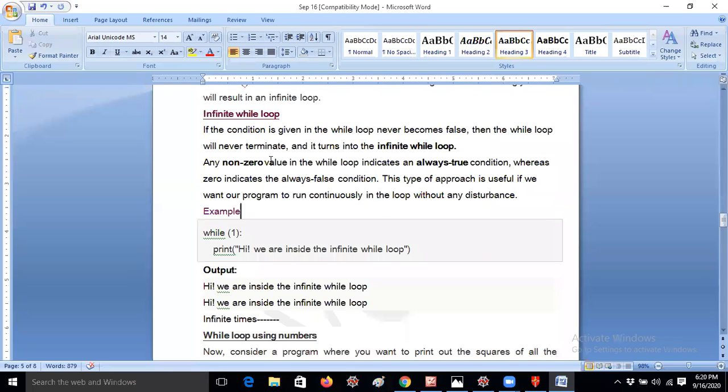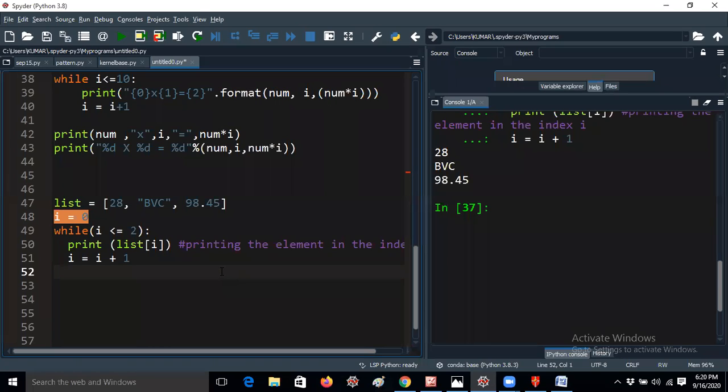So whenever you are giving an infinite loop, it will be asked in interviews also: what is meant by infinite loop? Infinite loop means whenever the condition is true, it will not exit from that loop. It means it is always executed. Let me give you a simple example, guys. Instead of 1 here, I am giving 0 less than or equal to 2.